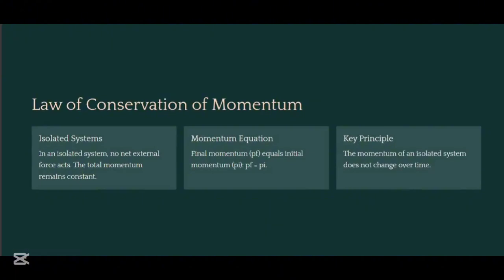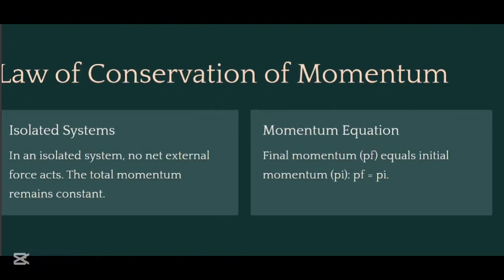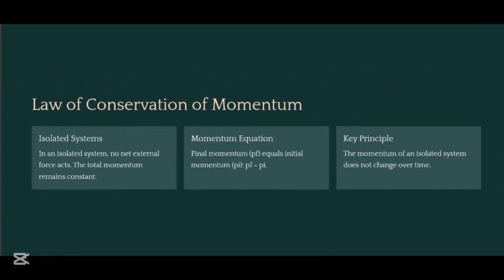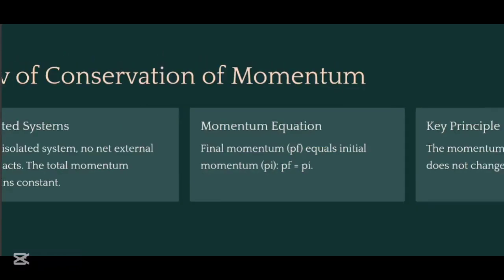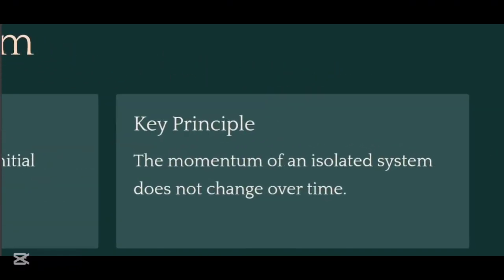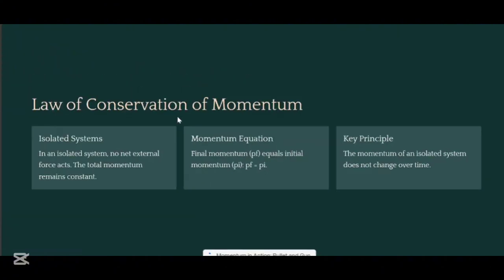Law of conservation of momentum. In an isolated system, no net external force acts. The total momentum remains constant. The equation of momentum is: final momentum is equal to initial momentum, which is Pf equals Pi. The key principle is that the momentum of an isolated system does not change over time.